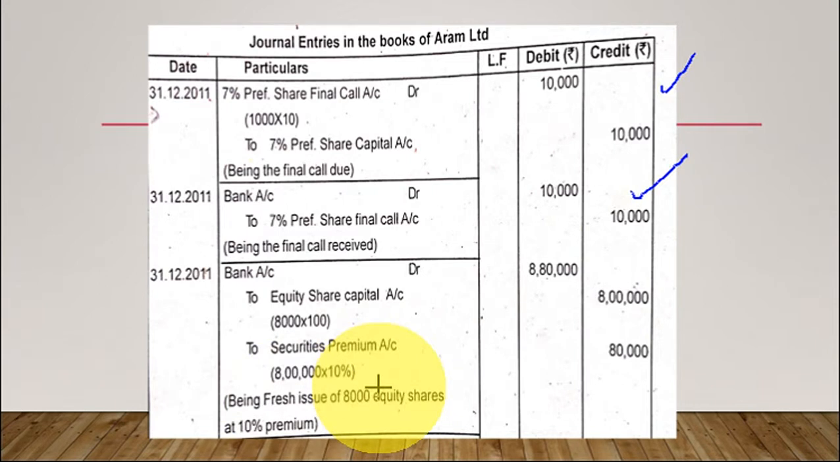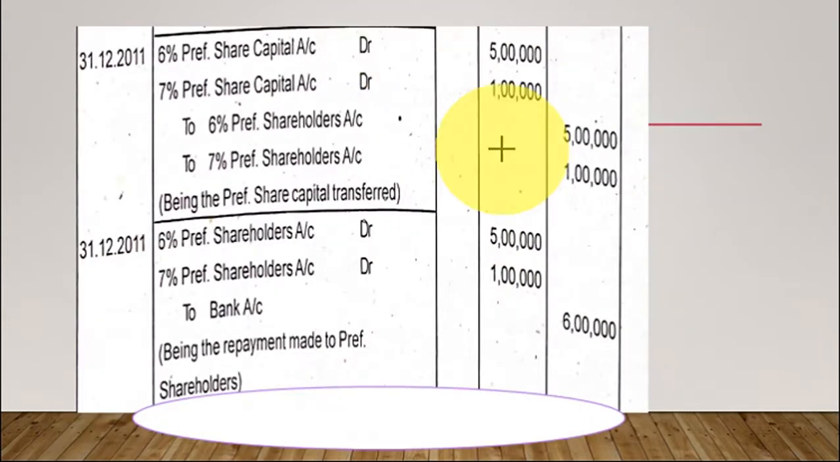They said, see, 8,000 equity shares of rupees 100 each at 10% premium. So 8 lakh into 10%, 80,000. So total 8 lakh 80,000 we collected, being the fresh issue of 8,000 equity shares at 10% premium. Clear? So the first entry is for making the partly paid up preference shares into fully paid up shares. The second one is for the fresh issue. Next.